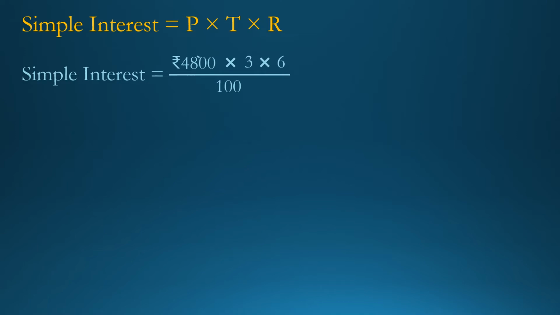Now simplify. Cut 100 by 100. Now it cannot be further divisible. So do the multiplication. We get rupees 864. So simple interest is equal to rupees 864.